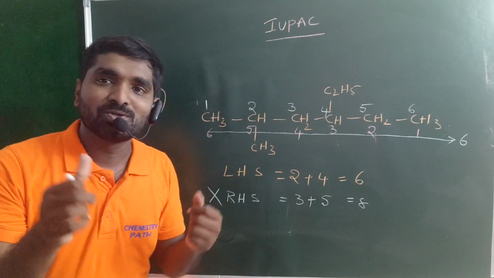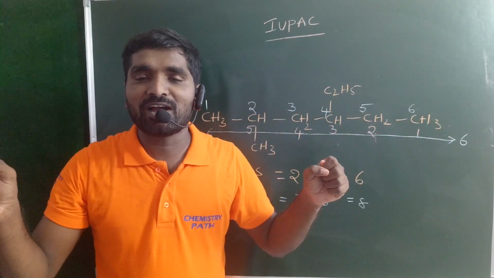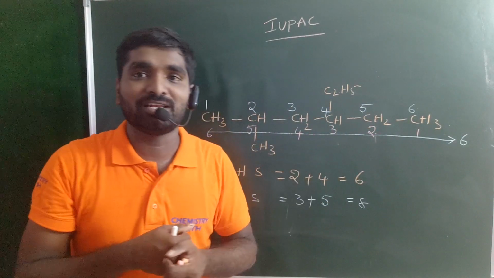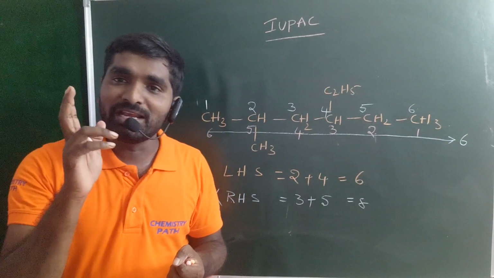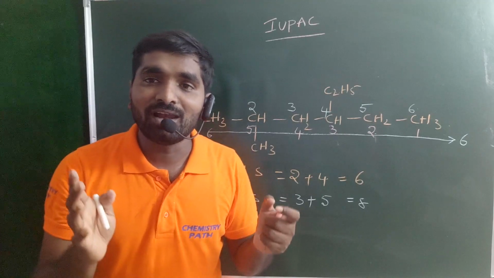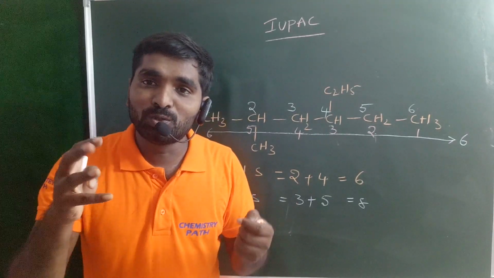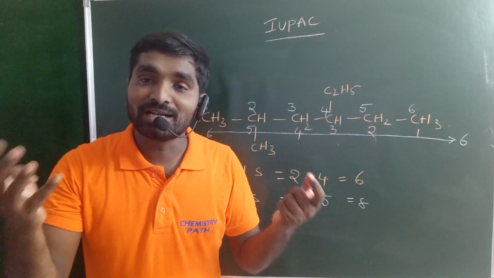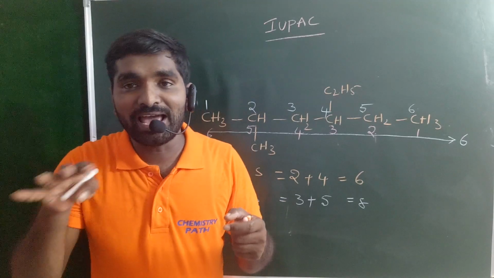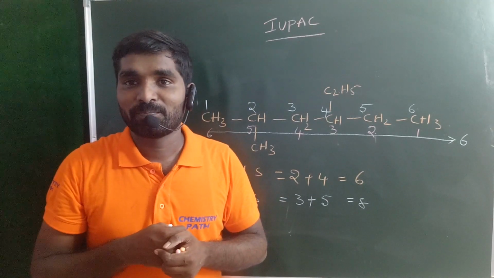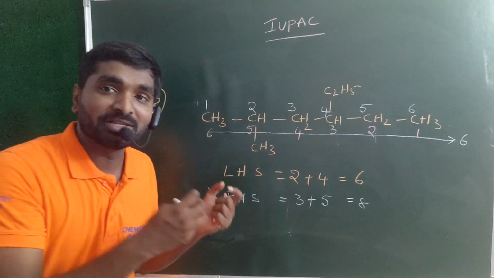Okay guys, so rule number 1, select the longest chain. The maximum number of carbon atoms should be included in your carbon chain. That is your parental chain. Rule number 2, any substituent always gets the least number. Rule number 3, when you have two or more different or same substituents present on unequivalent positions, then go for the lowest sum rule. So that is rule number 3.